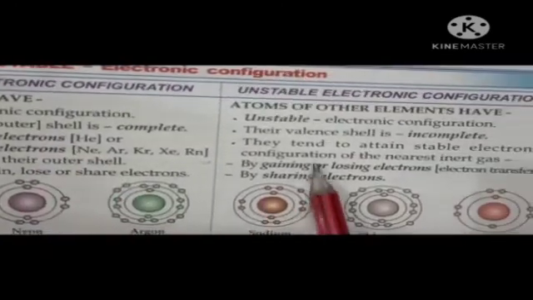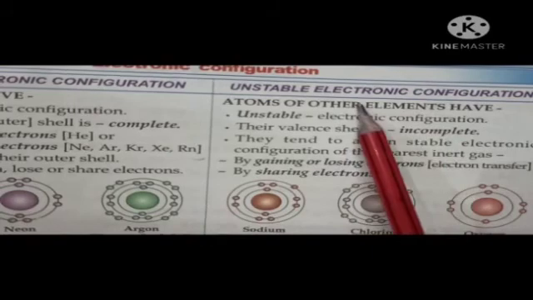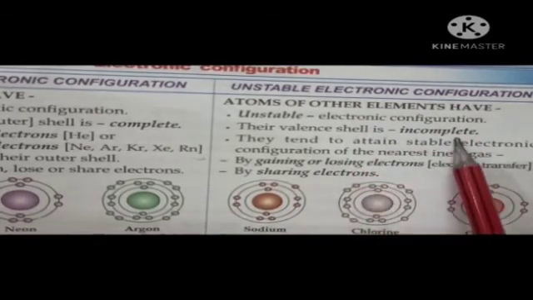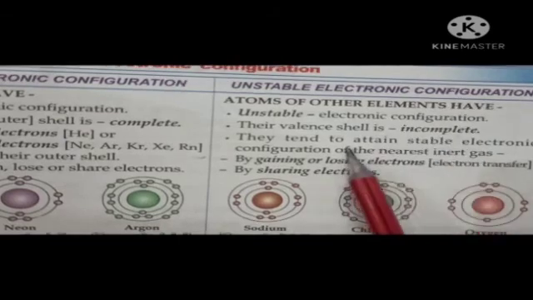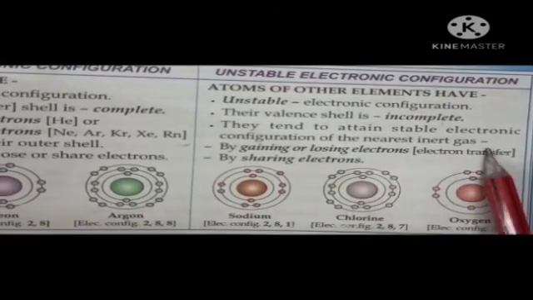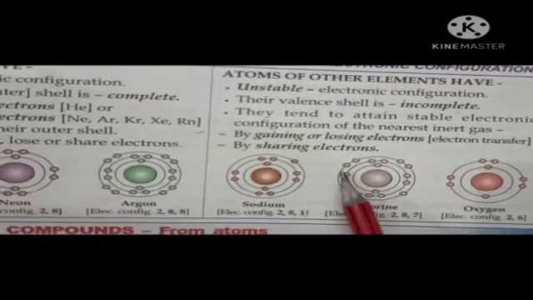But the rest of the atoms of elements have unstable electronic configuration because their valency shell is incomplete. So they tend to attain the stable electronic configuration of the nearest noble gas by gaining or losing electrons or by sharing electrons, right?